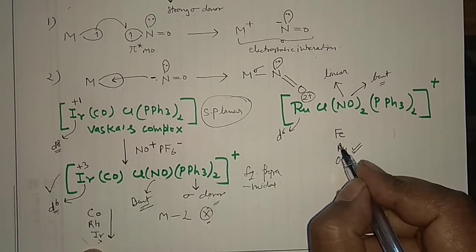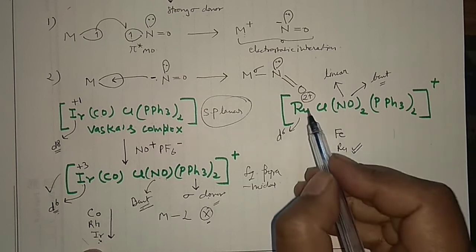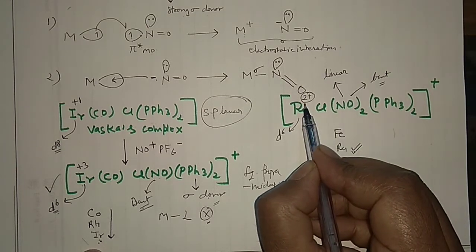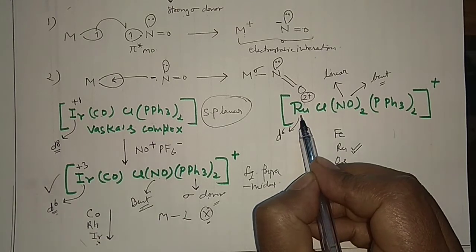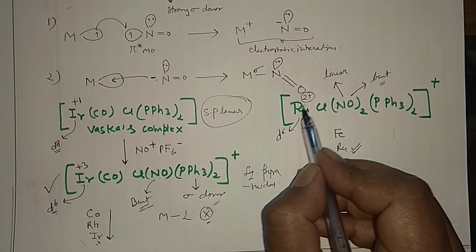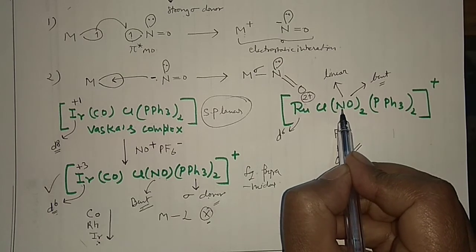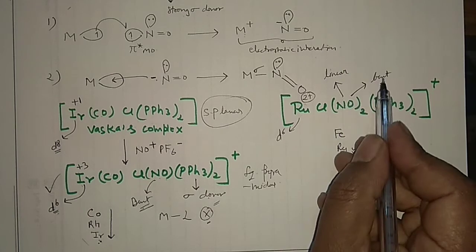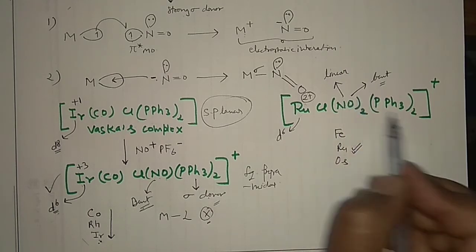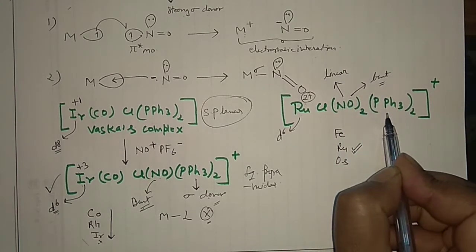The charge is +2 over there, which is also not very high, so it will allow some extent of pi back donation to the NO. So it can form the linear mode as well as the bent mode, due to the presence of this ligand.